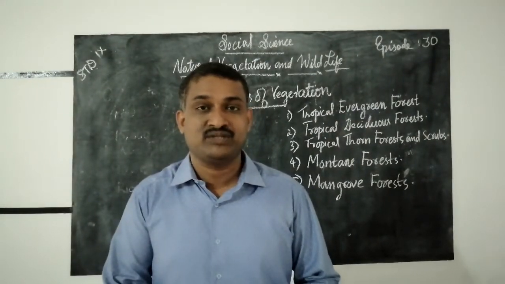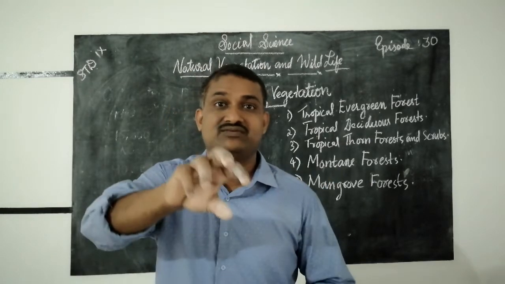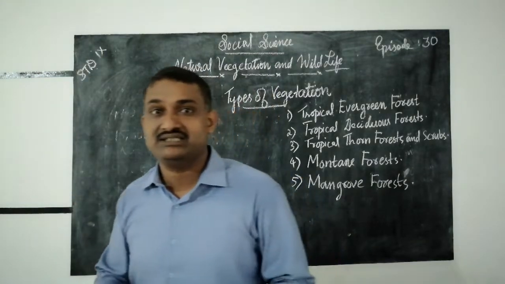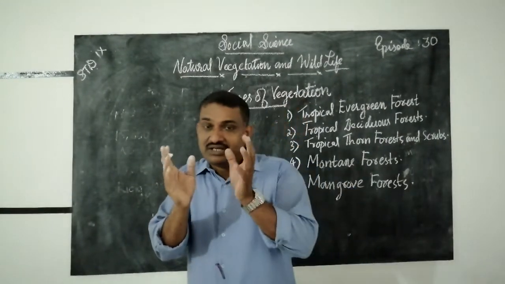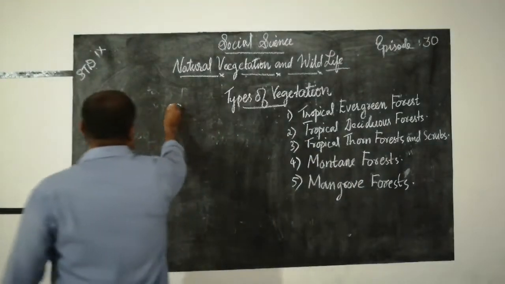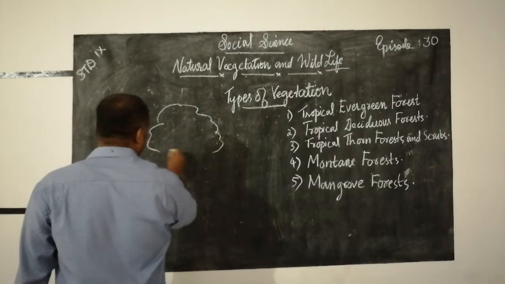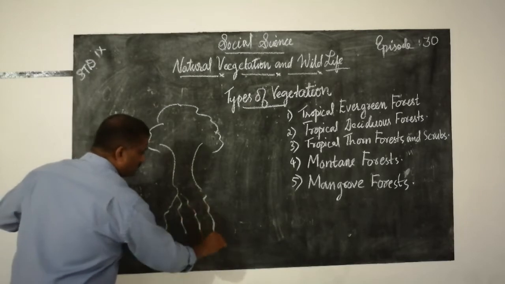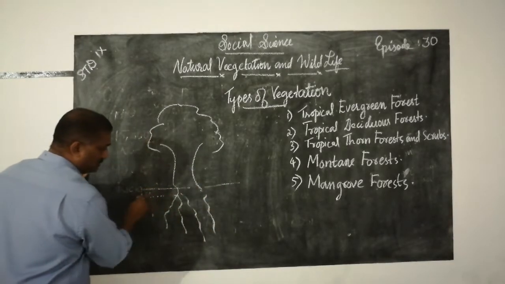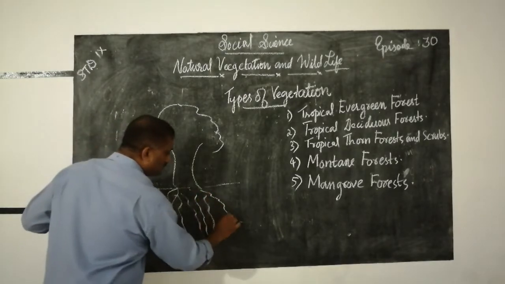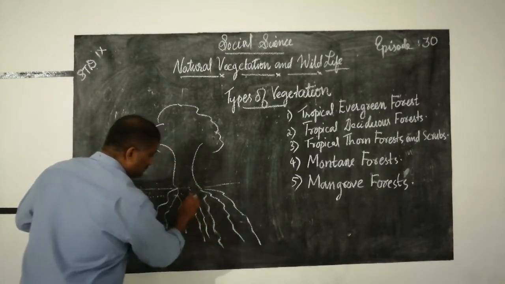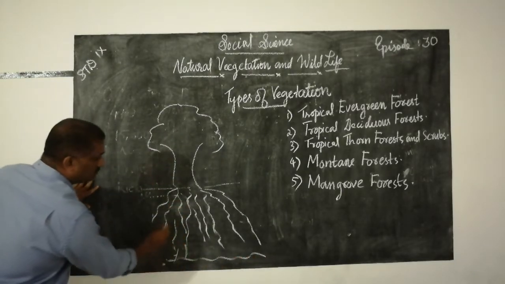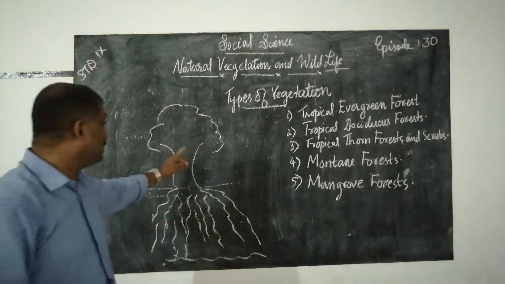What is mangrove forest? Mangrove forest means a forest that grows in marshy areas or near the riverside. An important feature of this mangrove plant is its roots, which go deep into the water and reach the soil. This much you can see in the mangrove forest.